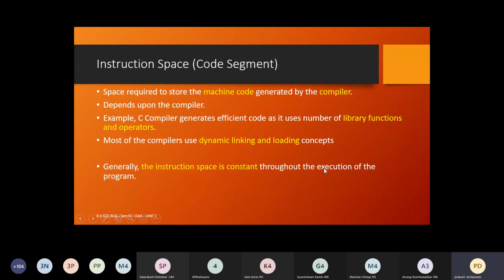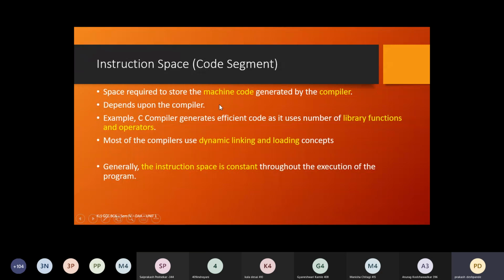If we just summarize all these points in one line, we can say that the code segment is a constant. It will not vary depending upon what type of input a user enters into that particular program. What type of input means, if there are any external inputs which will be given to the program at the time of execution, if those inputs vary, then also the instruction space or the code segment will remain constant. It will not at all change, provided that, as I said, it depends upon the compiler.